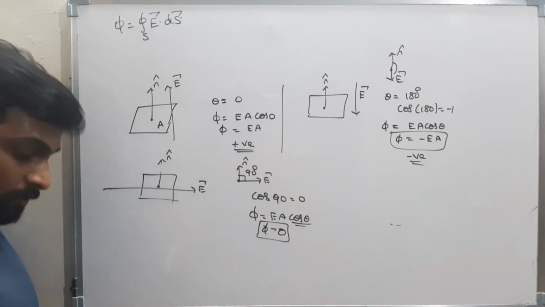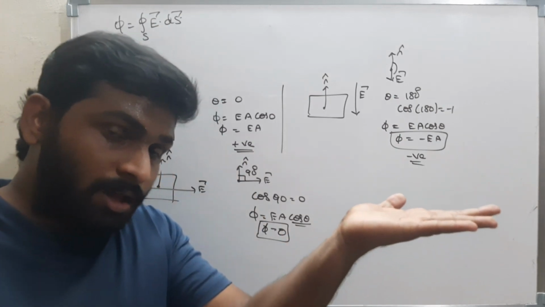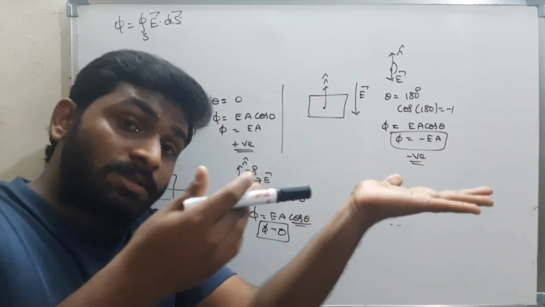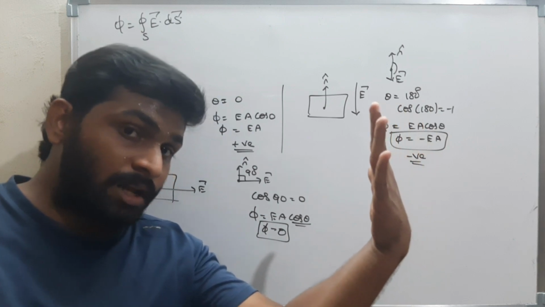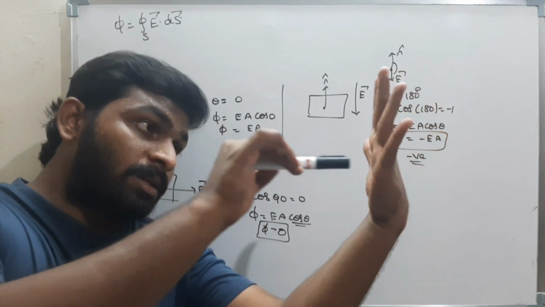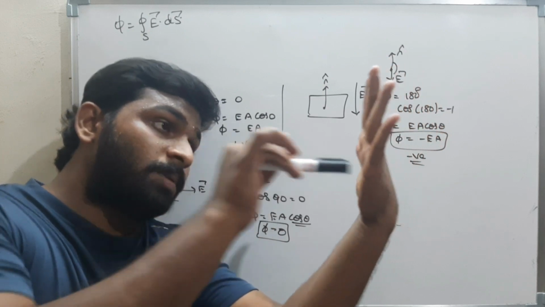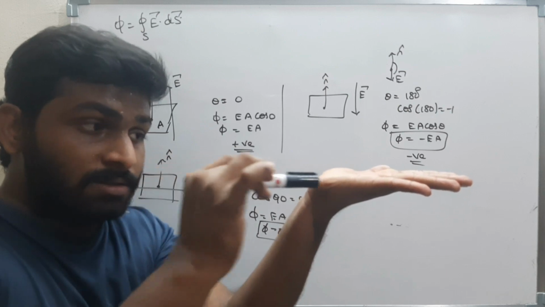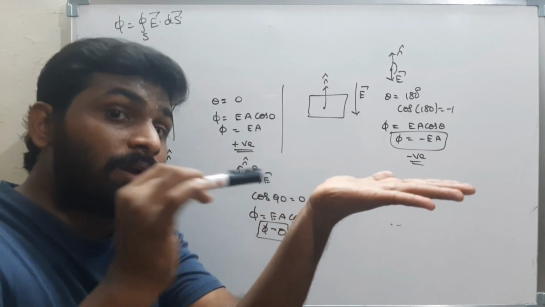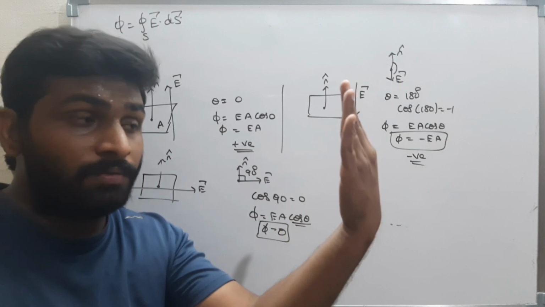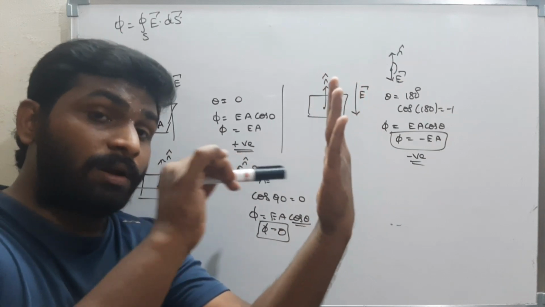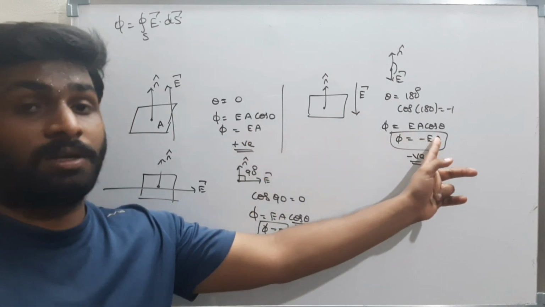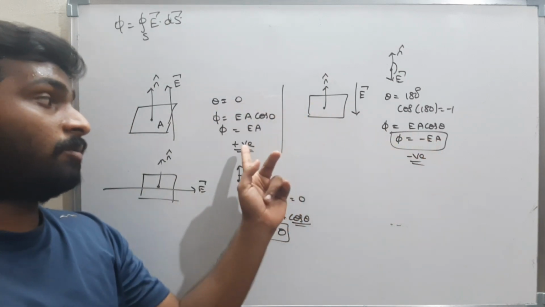That means if this is a surface and the electric field lines are passing like this, the number of electric field lines passing through the surface is 0. If the surface is like this and the field lines pass like this, then the maximum number of lines pass through the surface. Therefore here it is EA and here it is minus EA. Depending on the direction of the electric field, it will be positive or negative.